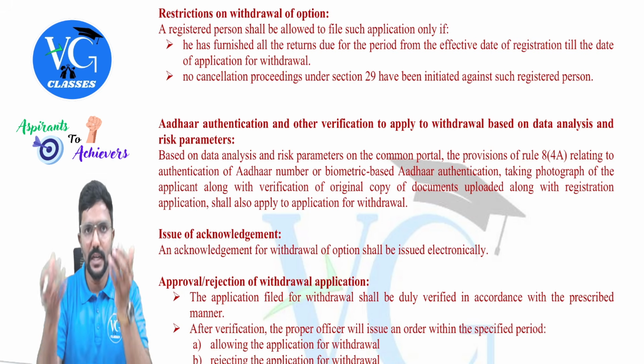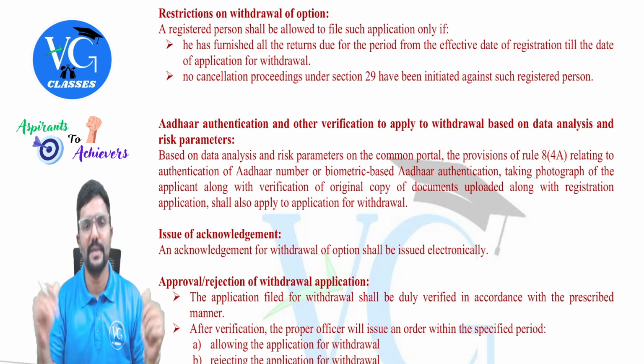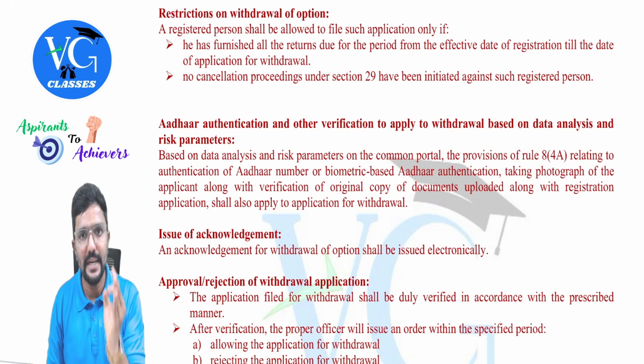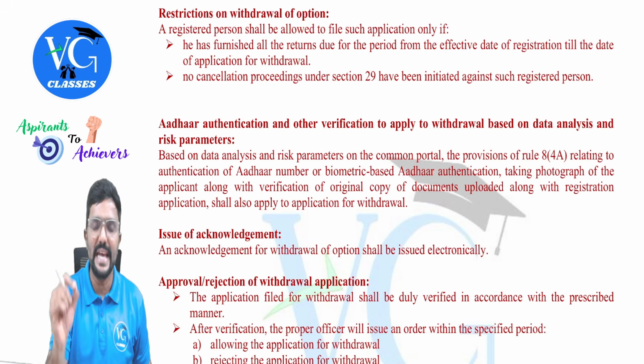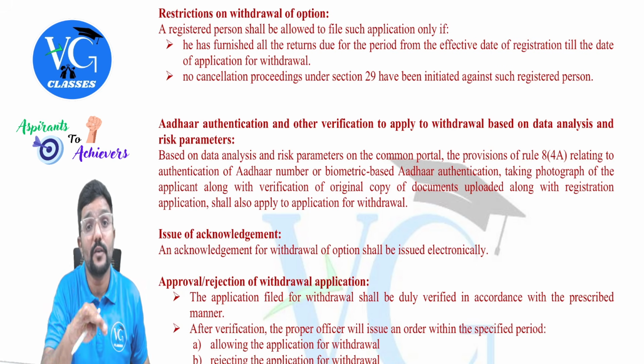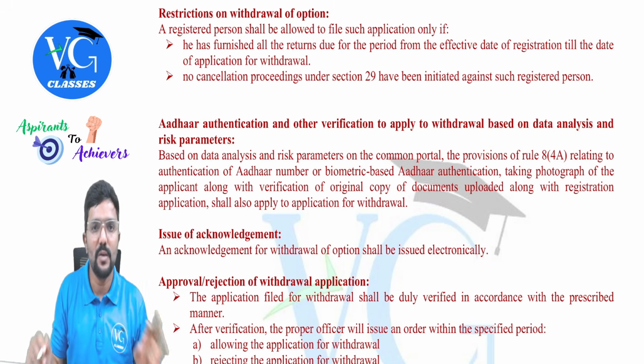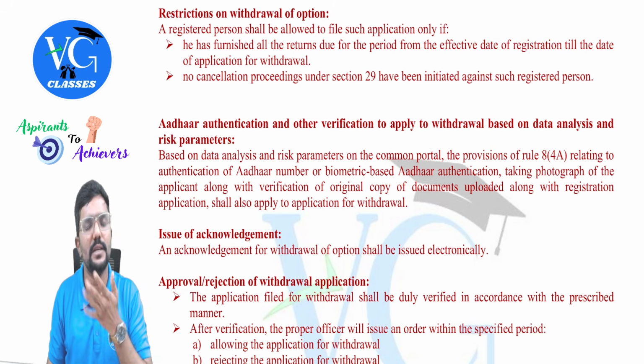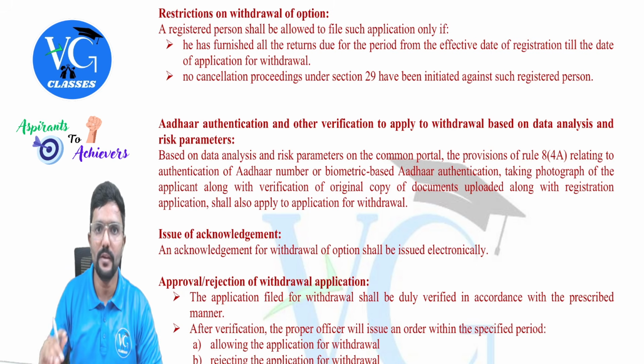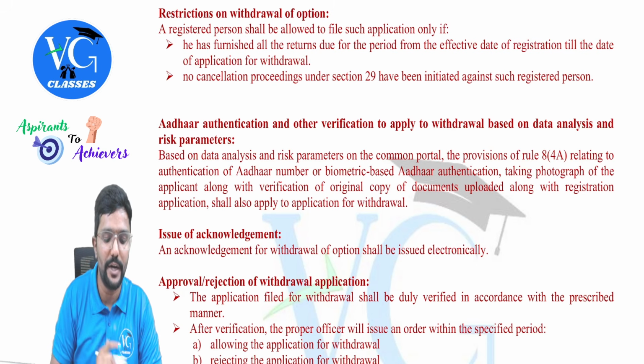Okay. Now, you were under this registration for, assume, 10 months. So you should have filed the returns for all 10 months. Only then can you make an application for withdrawal of this option. Sir, what if for 1 or 2 months I have not filed the returns? Then you cannot apply for this withdrawal. You cannot apply for the withdrawal.